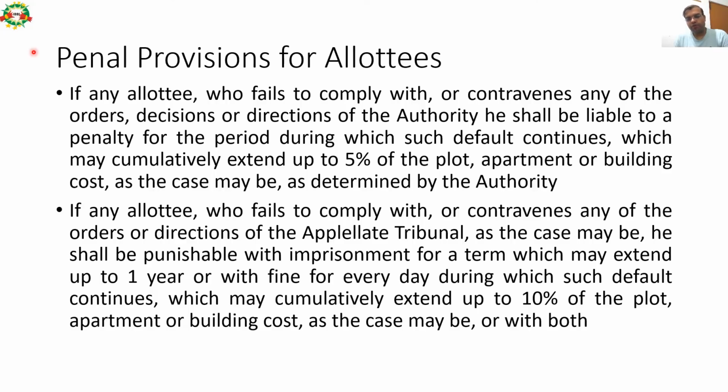If any allottee fails to comply with or contravenes any of the orders or directions of the appellate tribunal, which is next to the authority, as the case may be, he shall be punishable with imprisonment for a term up to 1 year or with fine for every day during which such default continues, which may cumulatively extend up to 10% of the value of the plot, apartment or building, as the case may be.